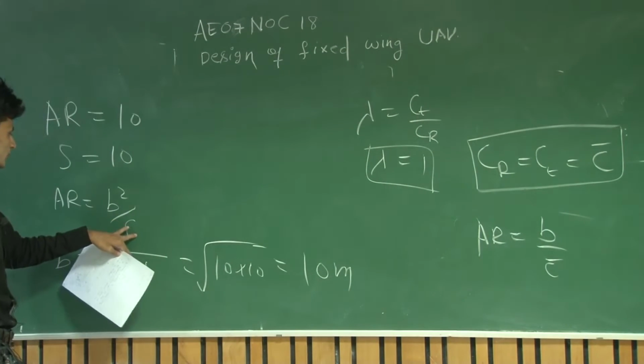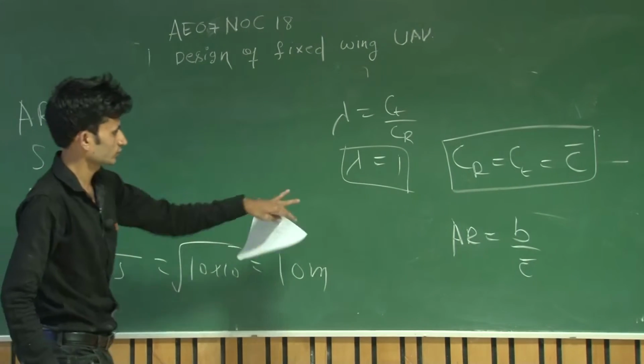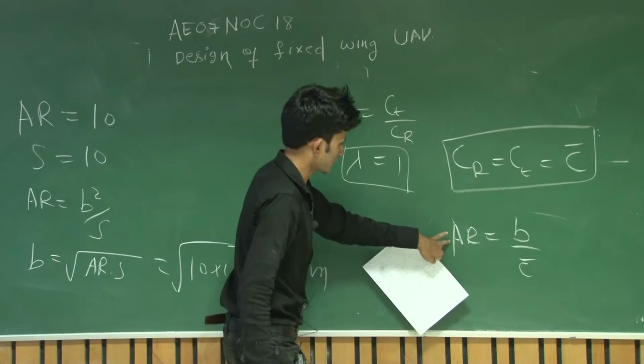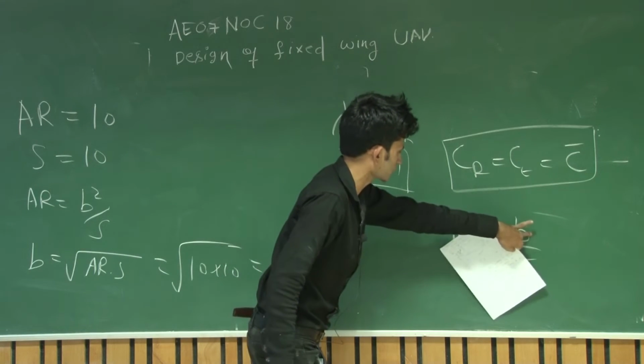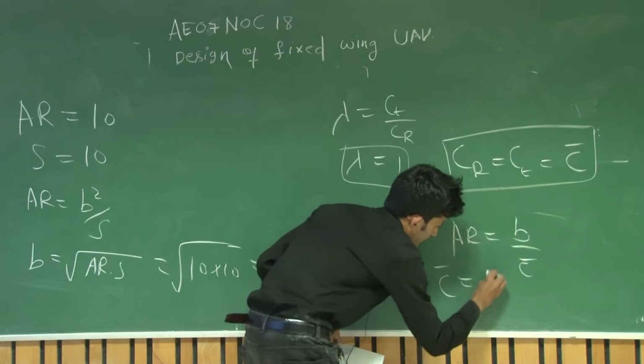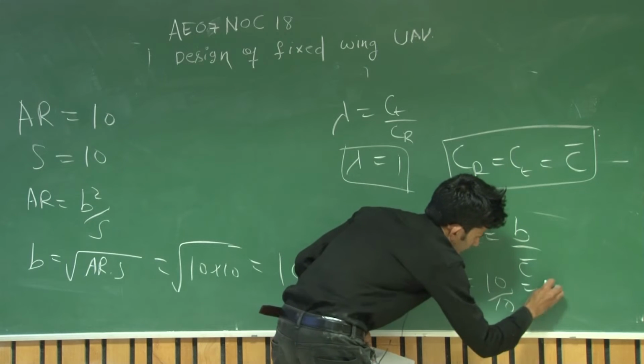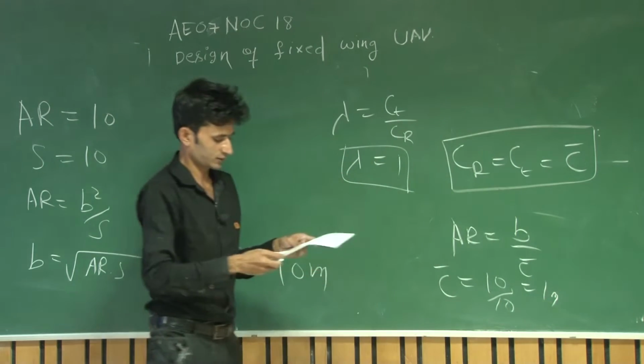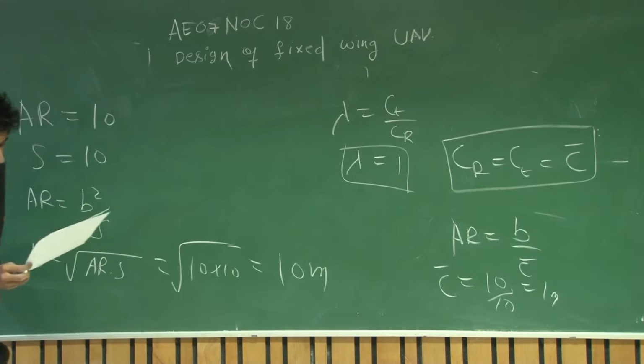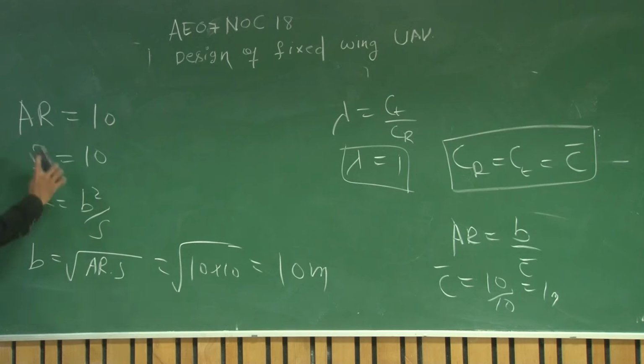If you put S equal to b into c bar for a rectangular wing, this will come out to b by c bar. So aspect ratio is 10, b is also 10. From this you can see that 10 by 10 is 1 meter. That is all you have to find. And for the 8th question,